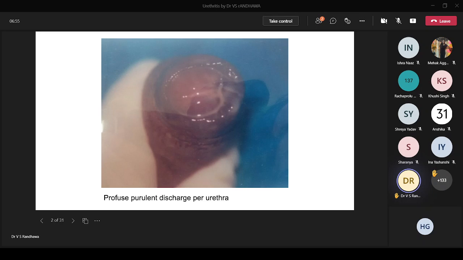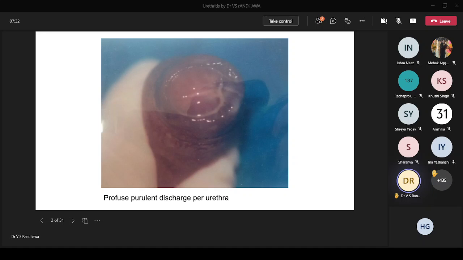Then, when we take up Neisseria gonorrhoeae, the clinical lesion that we are concerned with should be very clear. This picture depicts a profuse purulent discharge per urethra. This is actually a classical picture. Anybody who comes with this, we'll be suspecting urethritis, or you can say a lower urinary tract infection.